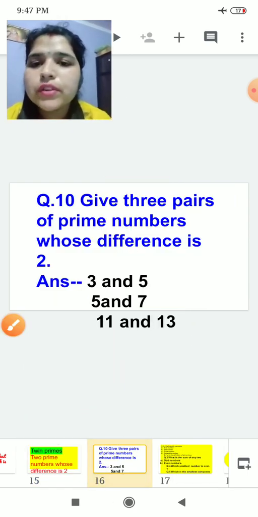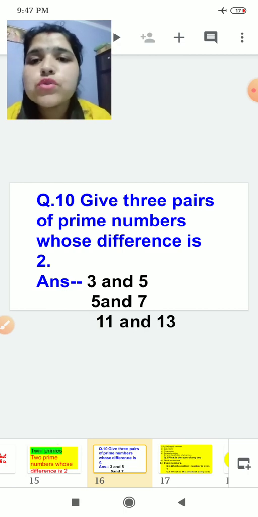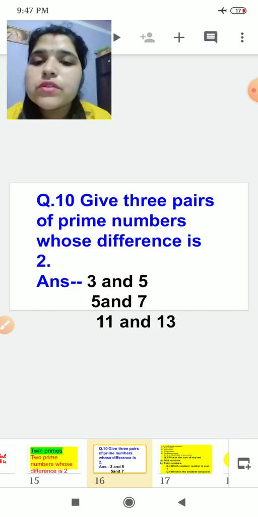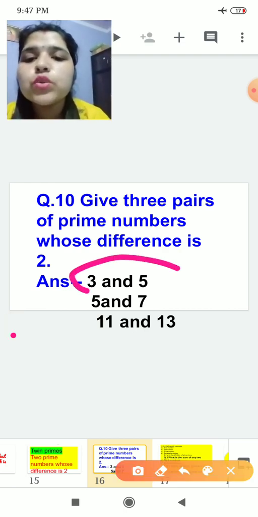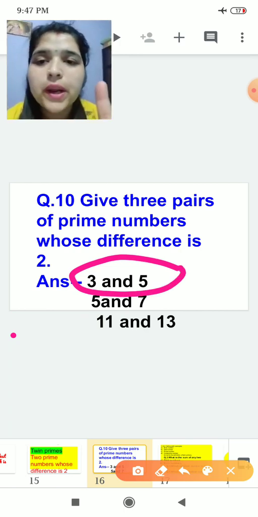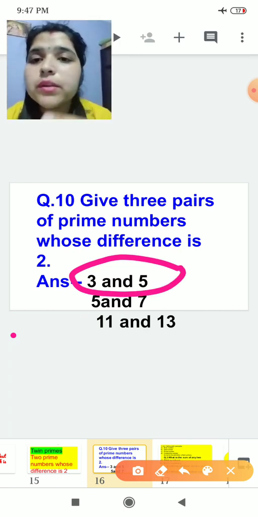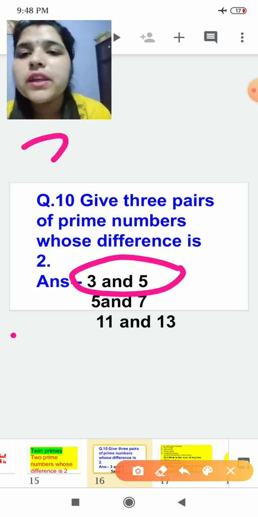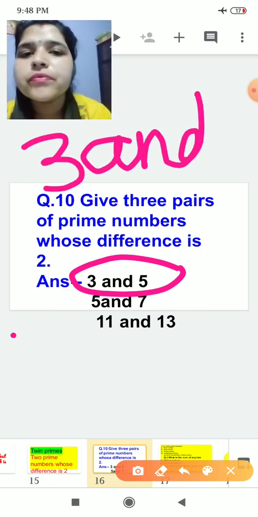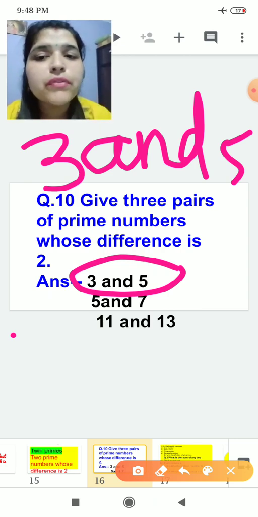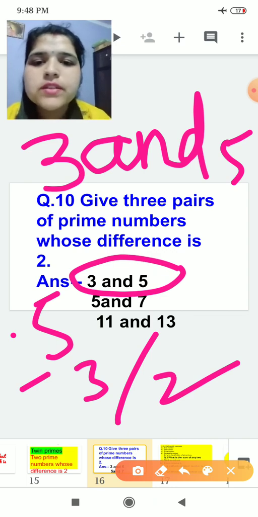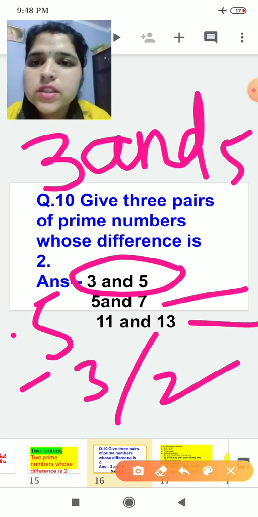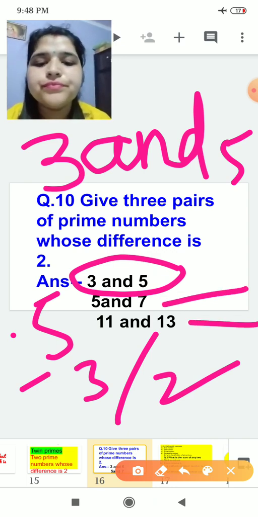Here we have one question. Give 3 pairs of prime numbers whose difference is 2. I have already told you that you have to take two prime numbers, and if you subtract them and your answer is 2, it means they are twin primes. If I take 3 and 5, when you subtract 5 minus 3, you will get 2. Same way for the other prime numbers.